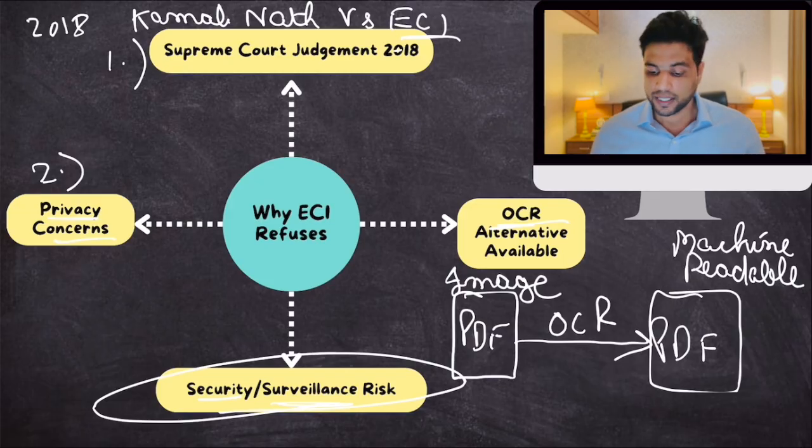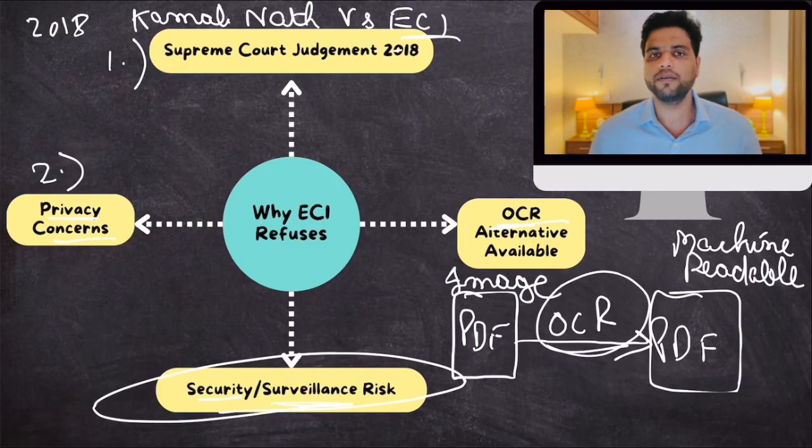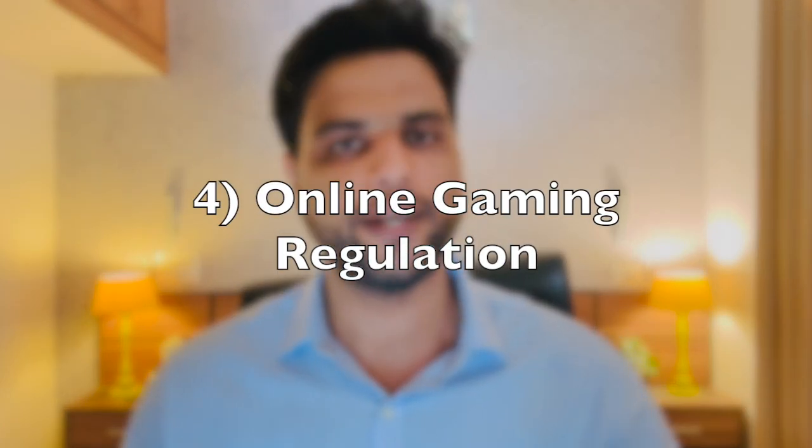The problem is that this technology is expensive and time consuming also. It is very expensive and rarely do people use this technology. Now, Election Commission is saying spend some money if you really want machine readable PDFs. Okay, that's the entire issue. Clear? Now let's quickly jump our focus to online gaming regulation.